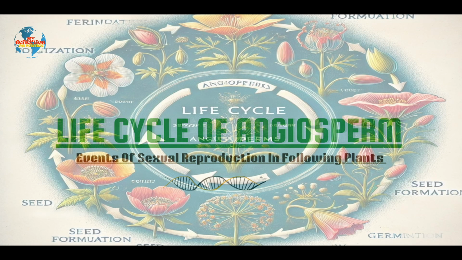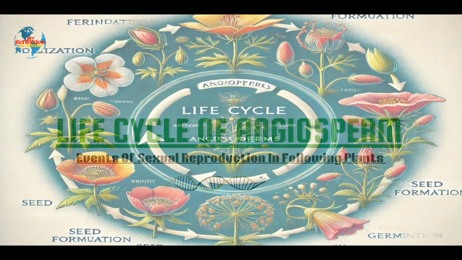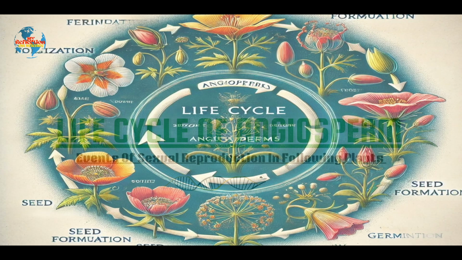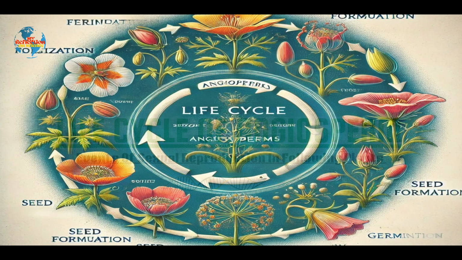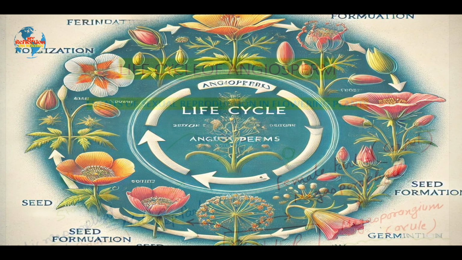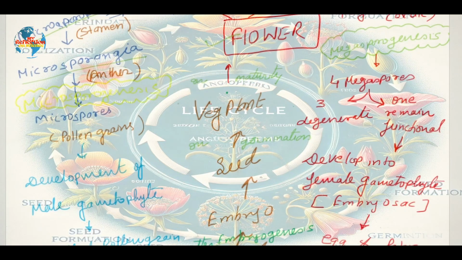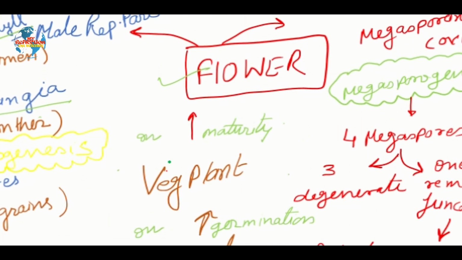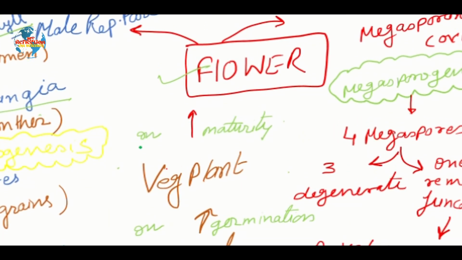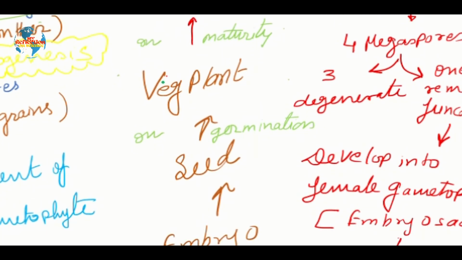Angiosperm is basically the complex phylum, or we can say division, of the plant kingdom, which consists of flowering plants. Means the reproductive structures of these kinds of plants are flowers. As we all know that flowers are the reproductive part of the plant, so obviously it will be containing male and female parts. But we have to start any life cycle first of all from the seed.